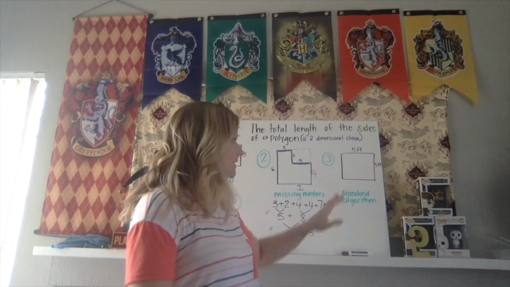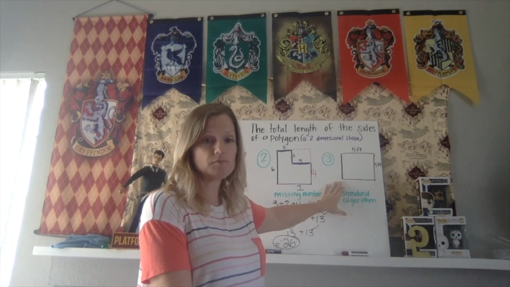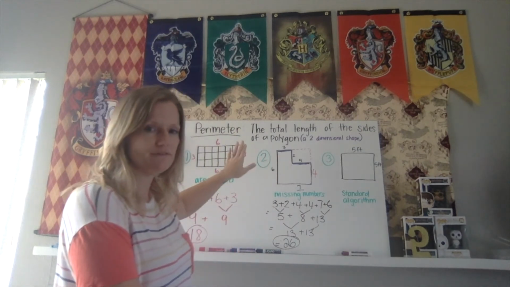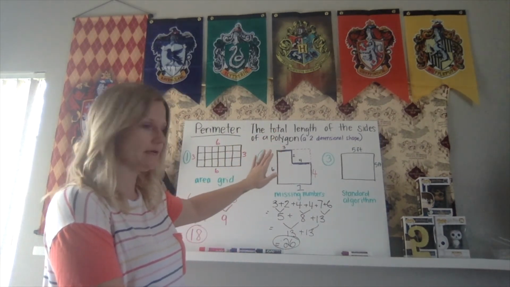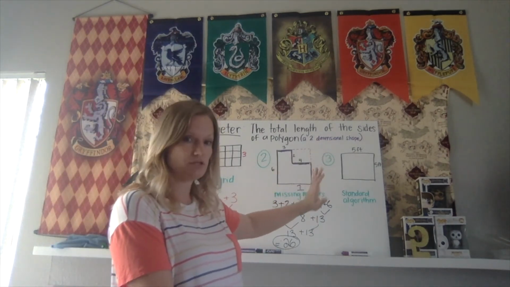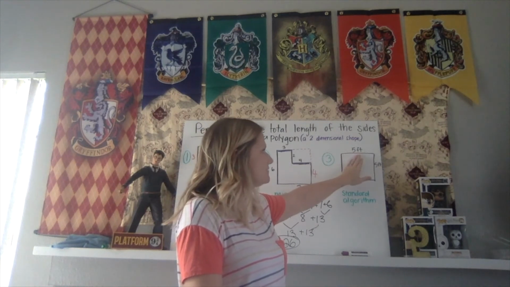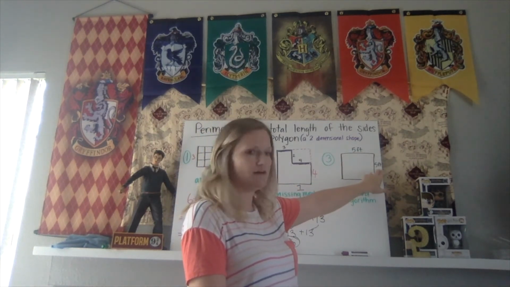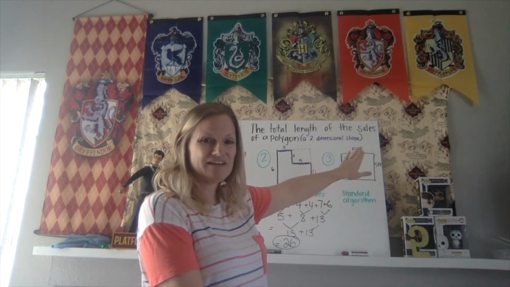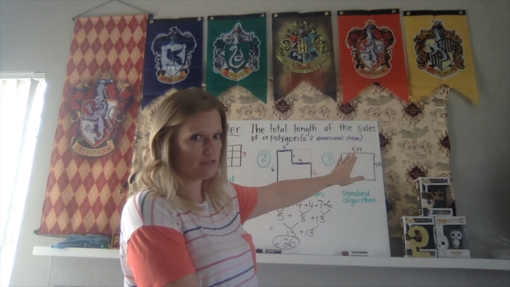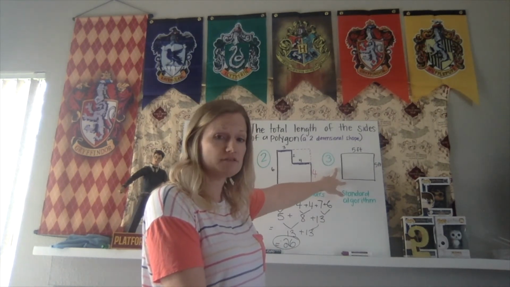So now we're going to talk about the standard algorithm for a square. Okay, so we're finding out the perimeter. Remember, the definition says it's the total length of all the sides of a polygon. Okay, so a polygon is just a two-dimensional shape. All right. So now we have this square, and it says 5 feet by 5 feet. Okay. I know that's feet because it says FT, and that is the abbreviation for feet. Okay. Now you'll see that we don't have the other sides labeled.